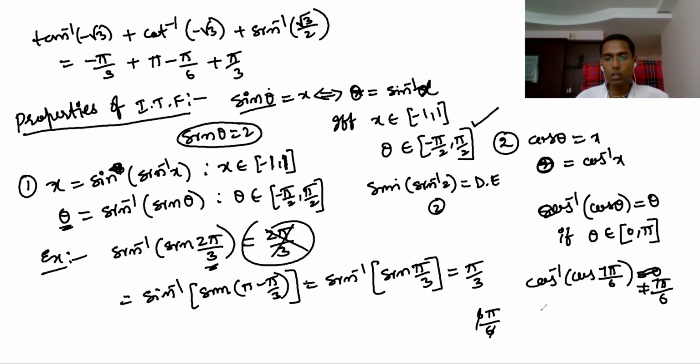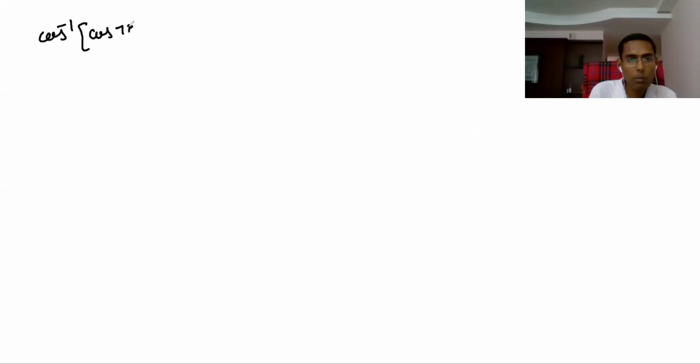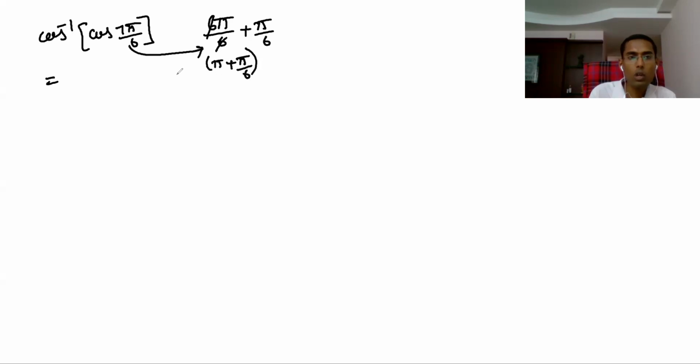So what should we do then? 7 pi by 6 means, as I told, 6 pi by 6 plus pi by 6. Like this you should divide. 6 pi by 6 is pi, na? So this one you should write as pi plus pi by 6. Now again, what should you do here? Cos inverse of cos of pi plus pi by 6. Which quadrant? Pi plus theta.